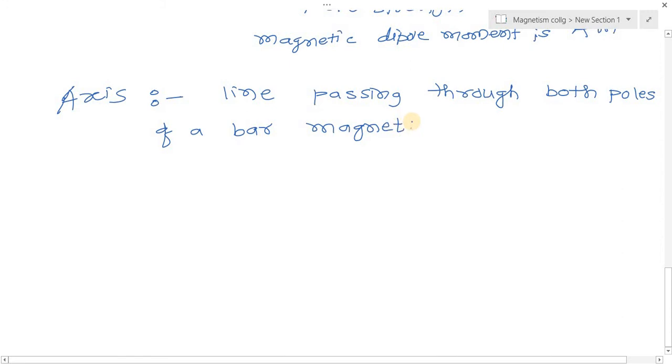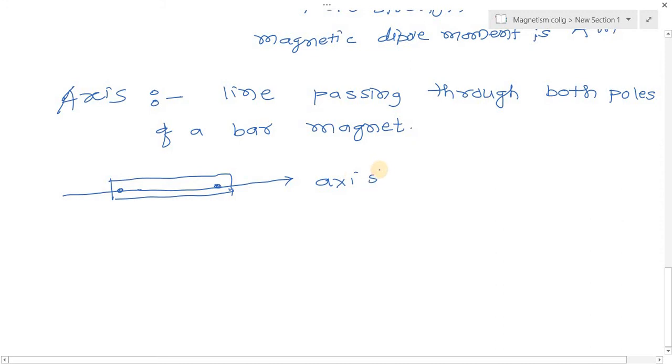Obviously, there is only one axis for a given bar magnet. So if this is the bar magnet, then which is the axis? The axis is the line which is passing through both the poles. Only one line passes through the poles, and that is called the axis of the magnet.